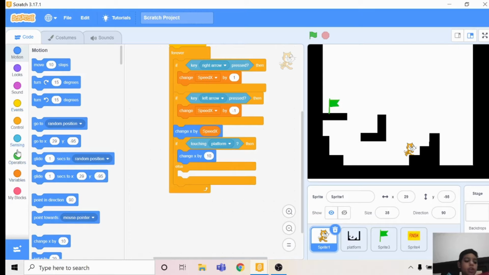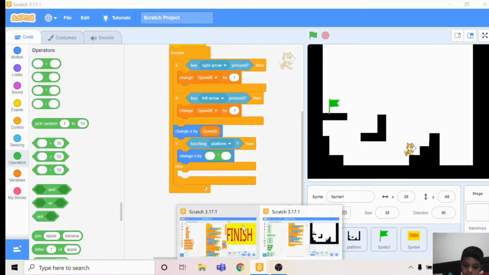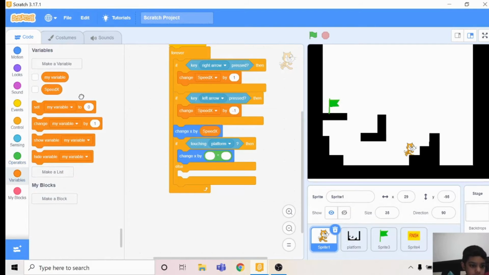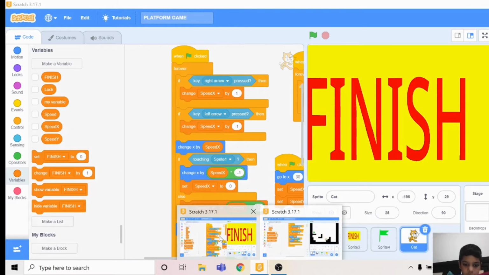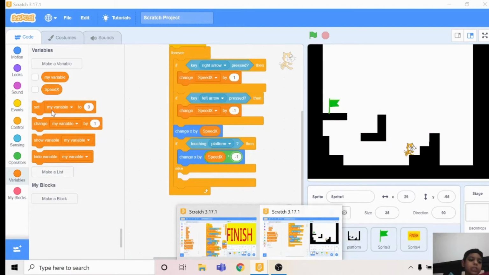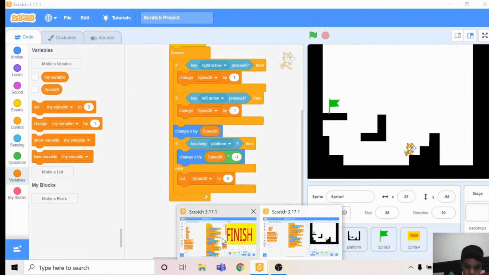Then you go to operators and take the multiplication block. You replace the 10 with it. Then you take this speedx, and when it comes, you disable it like this. Change x by speedx multiplied by -1. Then you do set speedx to 0, so make it set speedx.